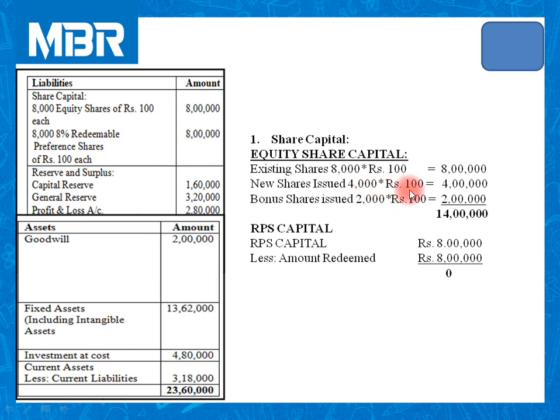New shares issued by the company. You need to remember step number 3. We have issued 4,000 equity shares of rupees 100 each. So 4,000 shares multiplied by 100 is equal to 4 lakhs. And bonus shares issued by the company, 2,000 multiplied by 100, is equal to 2 lakhs.